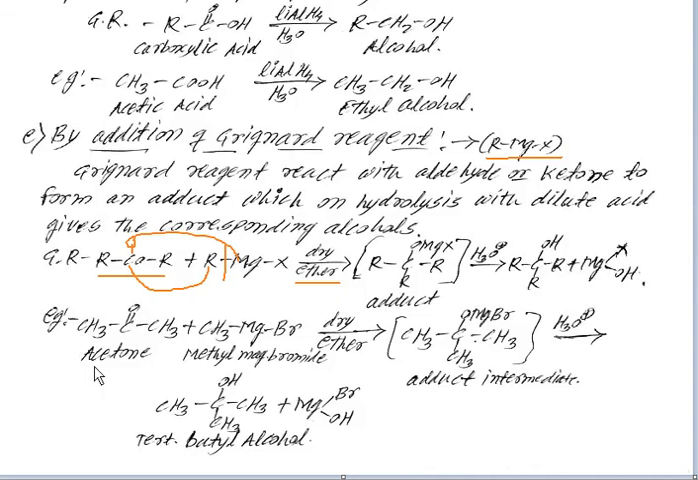See here, there is one example, that is acetone, CH3COCH3. When treated with methyl magnesium bromide, it gives an intermediate product, that is (CH3)3C-OMgBr. On hydrolysis we get tertiary butyl alcohol, and the byproduct is MgBrOH.